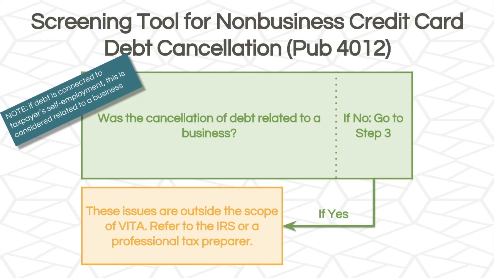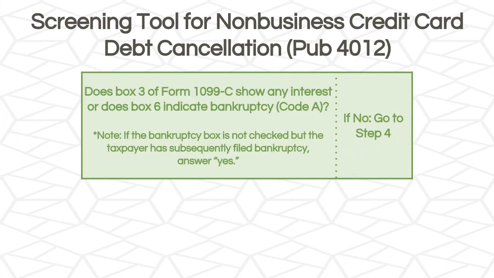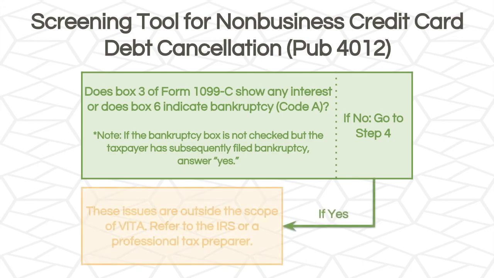But if no, we're going to step 3, which asks, does box 3 of Form 1099-C show any interest, or does box 6 indicate bankruptcy with code A? So if yes, this return will be out of scope. And note, if the bankruptcy box is not checked, but the taxpayer has subsequently filed bankruptcy, we'll answer yes to this question. If no, go to step 4.